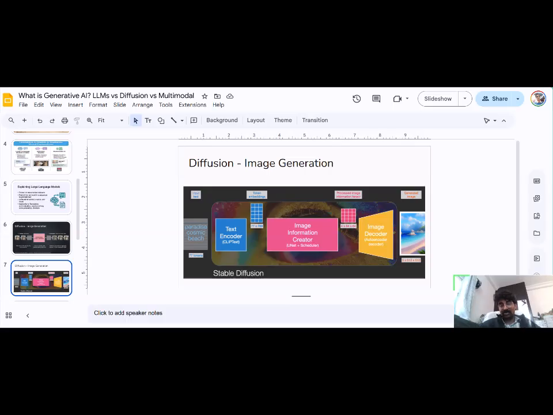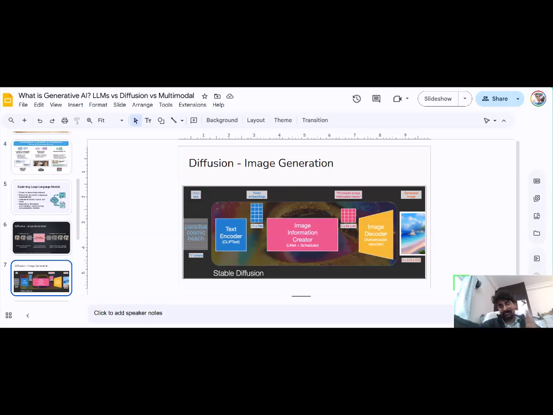One of the most popular diffusion models is called the stable diffusion model. In this model, for example, you are giving input text. Here it is a multimodal system. Because the system is not able to understand text, it needs an embedding. So there is a text encoder that will generate an embedding of the text, and that embedding should be near to the real image.